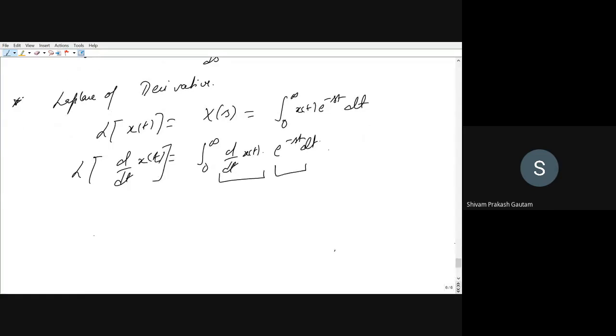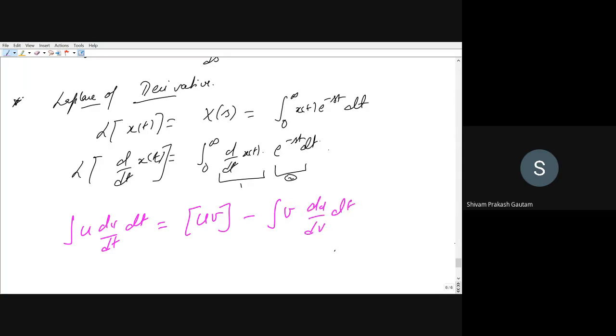This is first part, this is second part. And what is the formula for this? Though I have already covered it in the last lecture, I will again tell you. Integration by parts formula is: if you have function u dv by dt and you have to integrate this, it will be uv putting the limit minus integration of v du by dt.